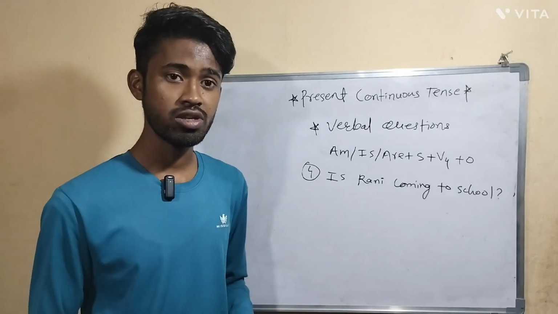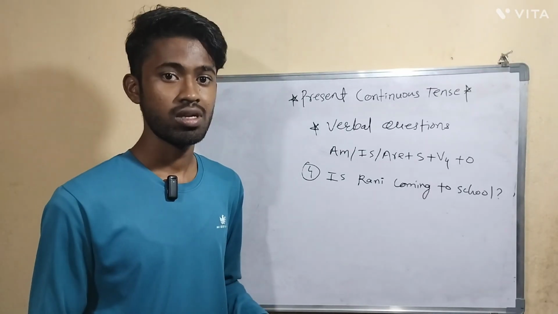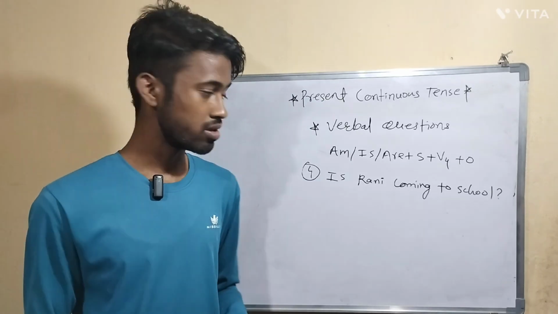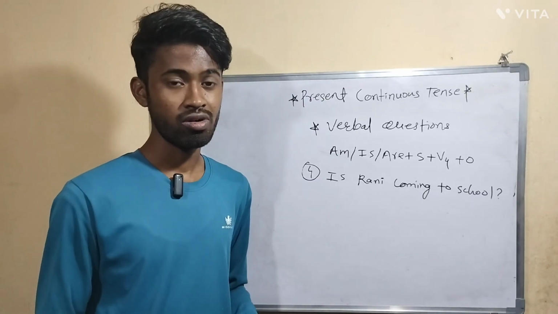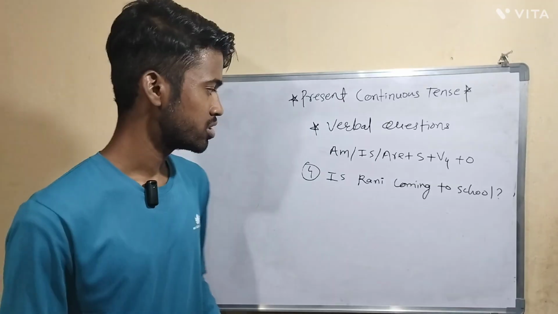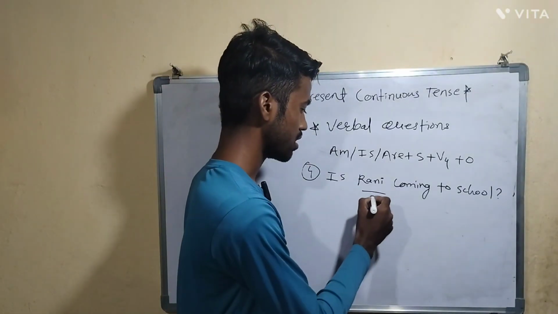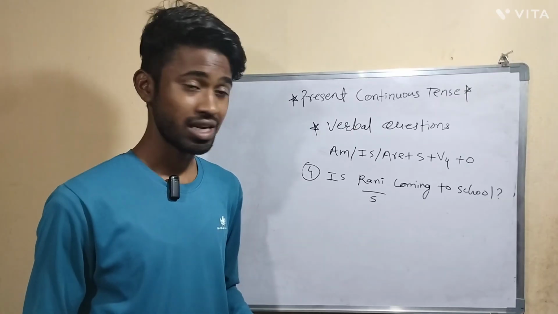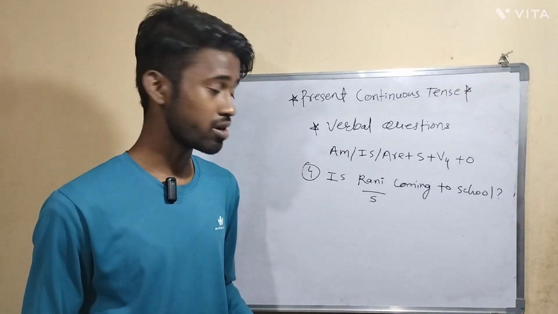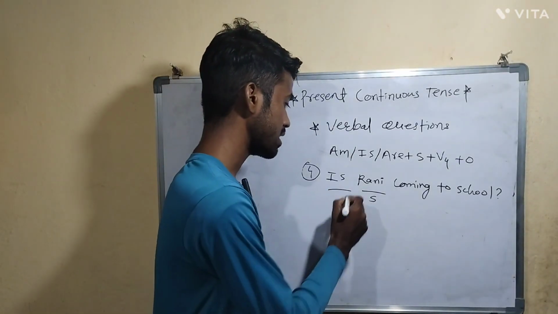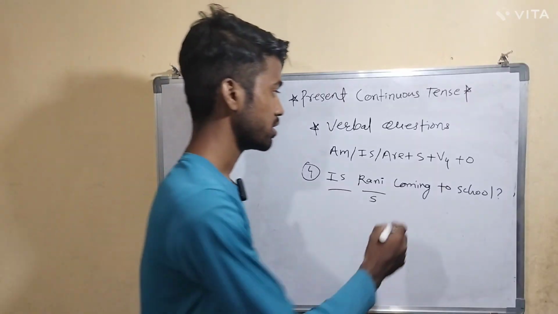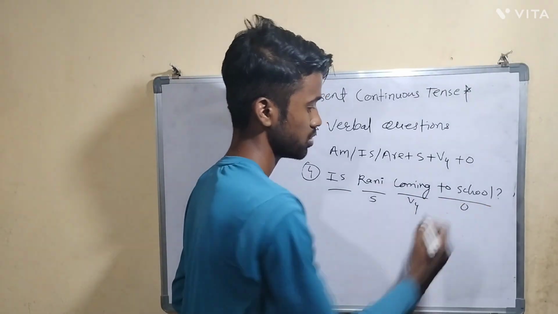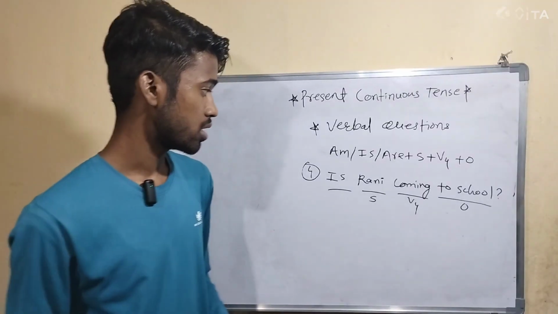So what is the positive answer for this question? Yes, Rani is coming to school. And what is the negative answer? No, Rani is not coming to school. So what is the subject here? Rani is subject. And whenever we take any name as subject, it is third person singular. That's the reason I have taken is as helping verb. So what is the leftover part? This is the fourth form of verb, and this part is object.